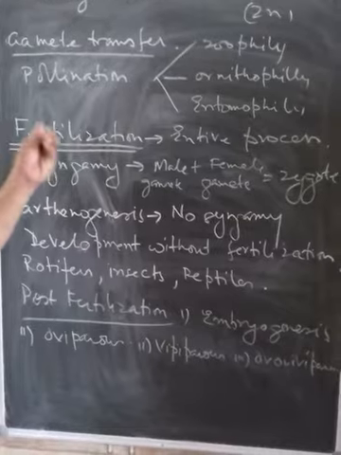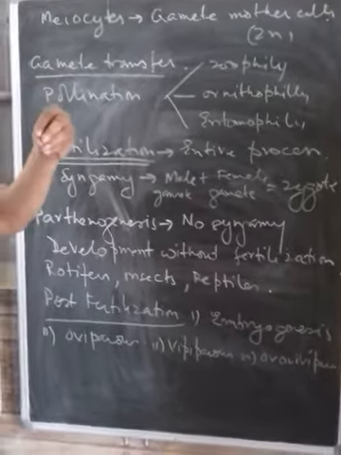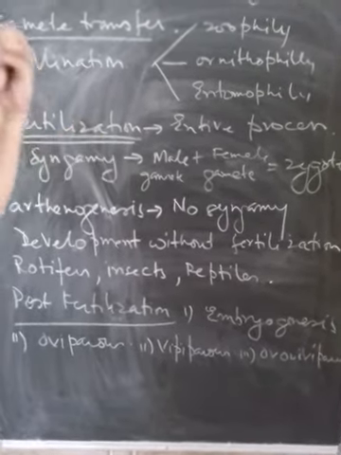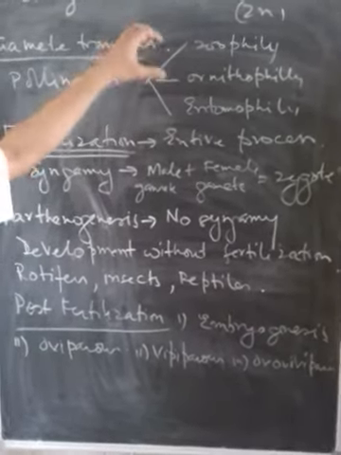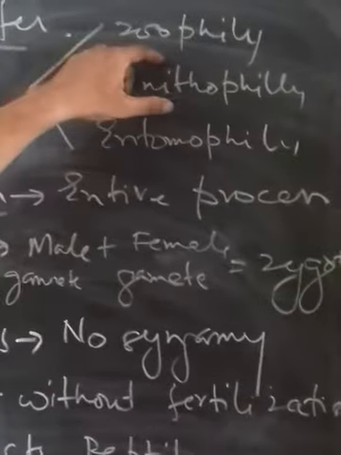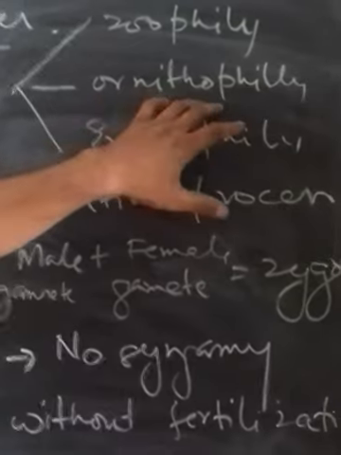But now they have to be transferred through a process. So there are various agents which transfer. It can be water, wind, an insect, or a bird. That's called pollination. So we divide according to different agents. We say zoophily, ornithophily, entomophily. If it is through animals, zoophily. If it is through birds, then ornithophily.